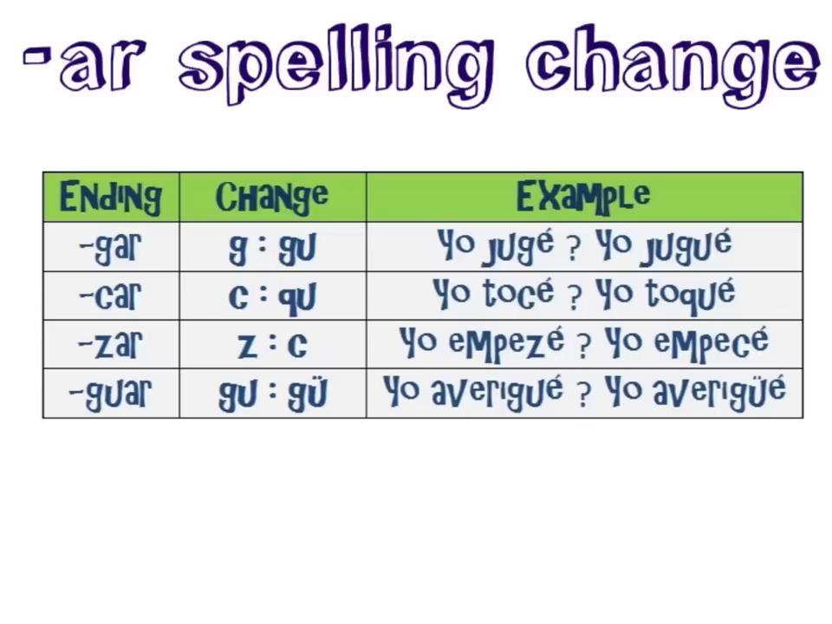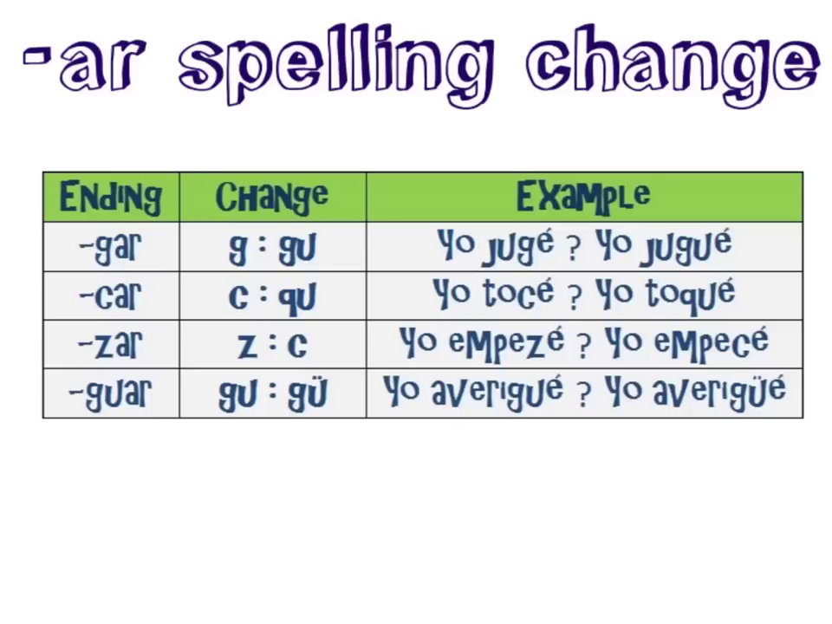Our next spelling change occurs in ZAR verbs, where our Z changes to a C. So if you hear me pronounce the empezar verb that we're using as our example here, you hear that the Z has a S sound. So, without a spelling change, it is pronounced empeze. And you hear a hard Z, not a S. This one's a little picky. So, we're going to change our Z to a C, and now we have empecé. Does empecé sound like empezar? Yes, we're good to go.